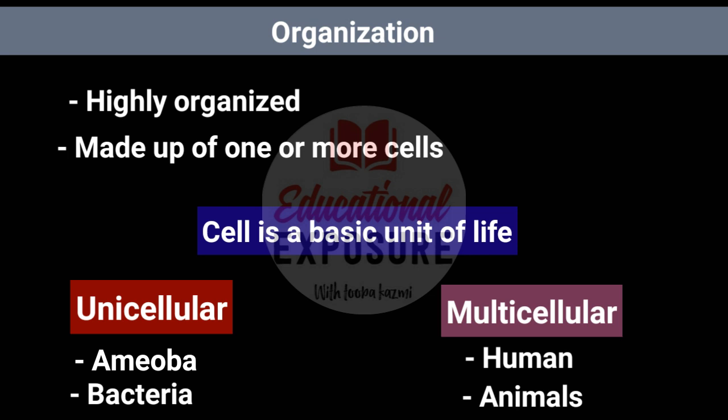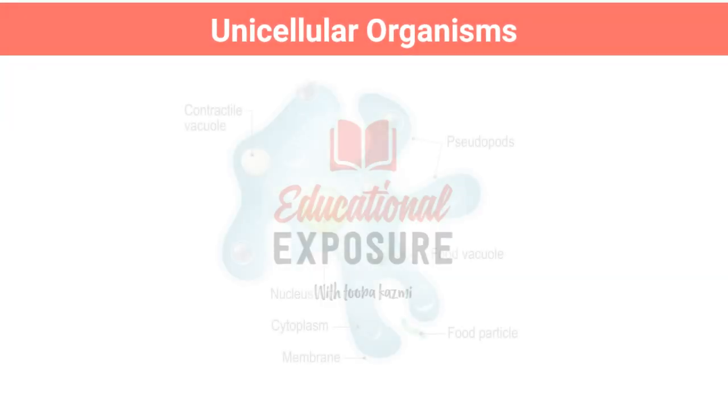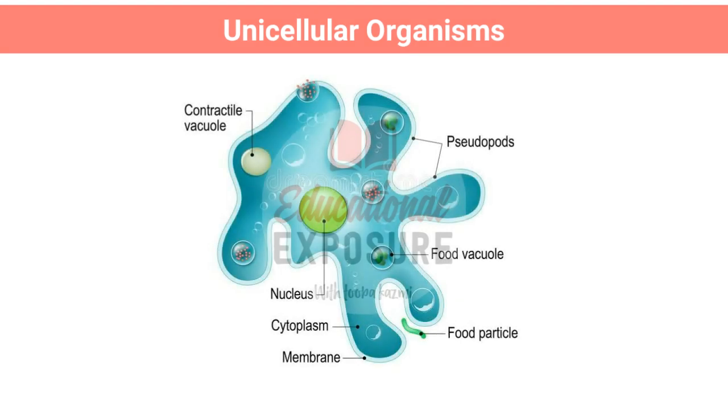Unicellular organisms include amoeba and bacteria, and multicellular organisms include humans, animals, etc. Here we will discuss amoeba as a single-celled or unicellular organism. In unicellular organisms, the basic level of organization is the cell. An amoeba cell contains pseudopods, which are actually extensions of cytoplasm that excrete excess water and waste.